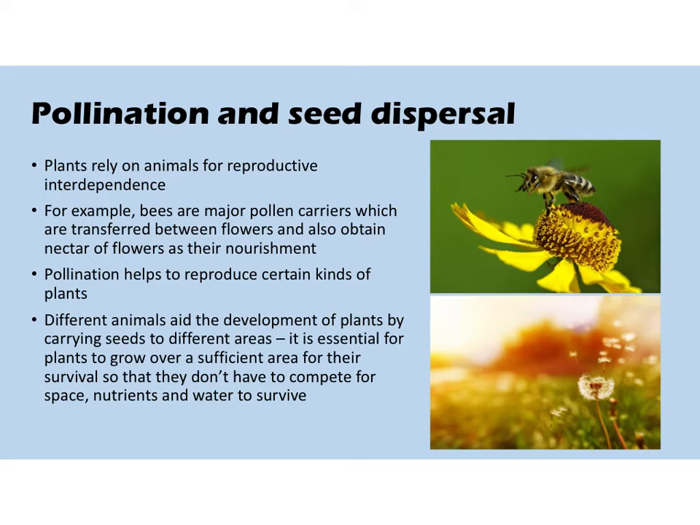Different animals aid the development of plants by carrying their seeds to different areas. It is essential for plants to grow over a sufficient area for their survival so that they don't have to compete for space, nutrients, and water to survive. So if there were a lot of plants in a small area, there would not be many resources, there would not be nutrients or space, they would all be fighting for water and enough sunlight, so the plants wouldn't be very good quality and they're more likely to die out. So it's really important for animals to carry the seeds around so that the plants can spread out over as much space as possible.